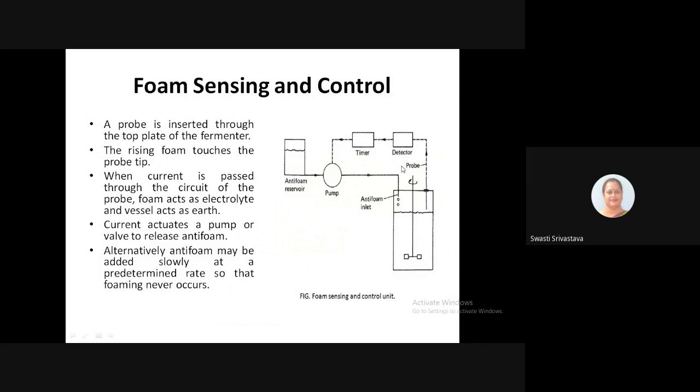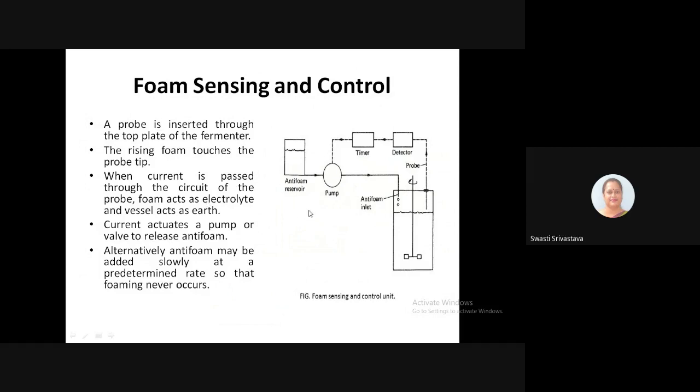The probe will detect it, and a circuit will be established where the foam will act as an electrolyte and the vessel will act as the earth. Now this circuit will actuate a pump or a valve to release an anti-foaming agent.